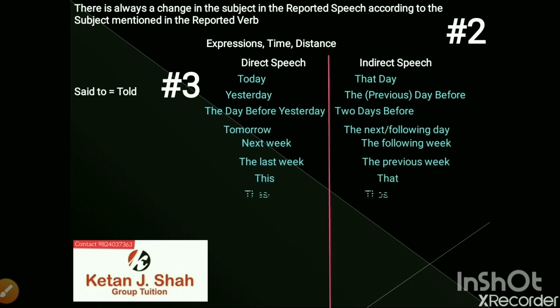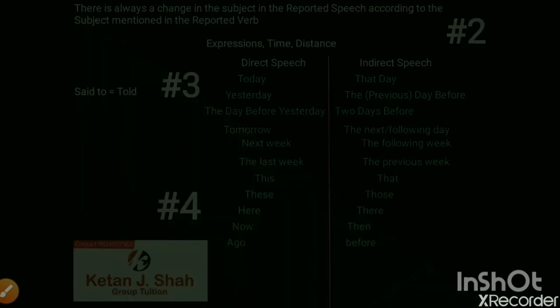This becomes that. These become those. Here becomes there. And now becomes then. And ago becomes before. This is a very important table. You should note it down, because if you don't remember this, then your marks will possibly be cut. This was our change number 4.